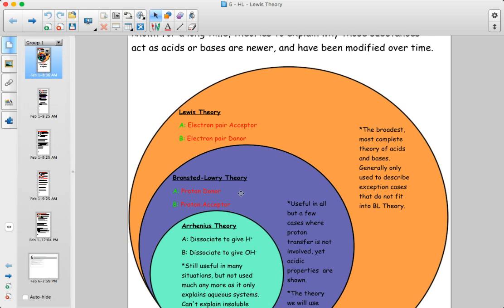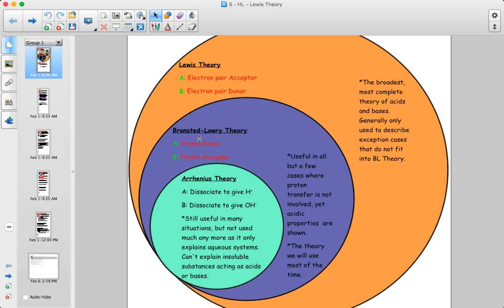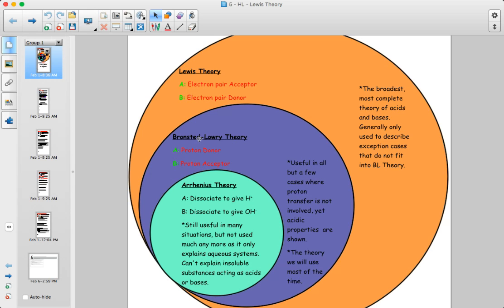But there's actually a third and more all-encompassing theory, which is known as the Lewis theory of acids and bases. And in that theory, acids are electron pair acceptors and bases are electron pair donors. Now, you're probably annoyed when you hear you have to learn yet another theory and another definition that sort of seems flipped from the original definition.